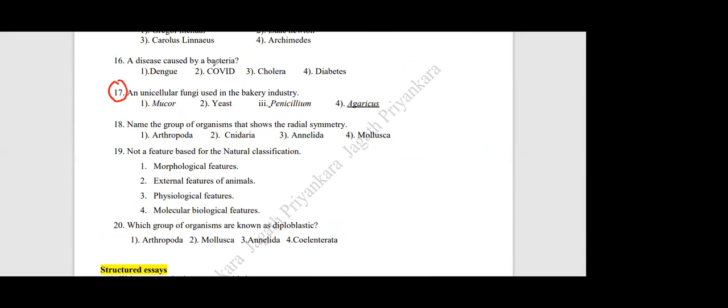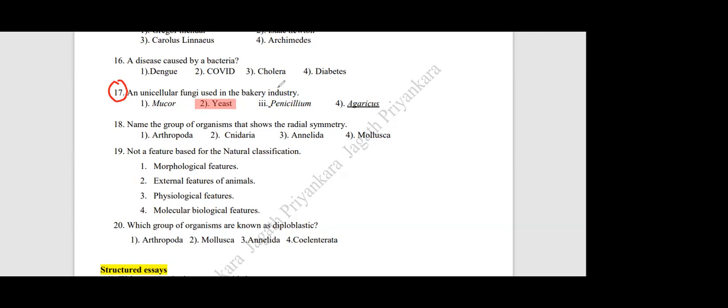17th, unicellular fungi used in the bakery industry. What is the answer, Sumela? The second answer. Very good. Unicellular fungi used in the bakery industry, that is yeast. Answer is second, right? And remember, mucor is a harmful fungus, penicillium a useful fungus, agaricus also useful, but in the bakery industry we use yeast. Yeast is used not only in bakery but also in alcohol production.